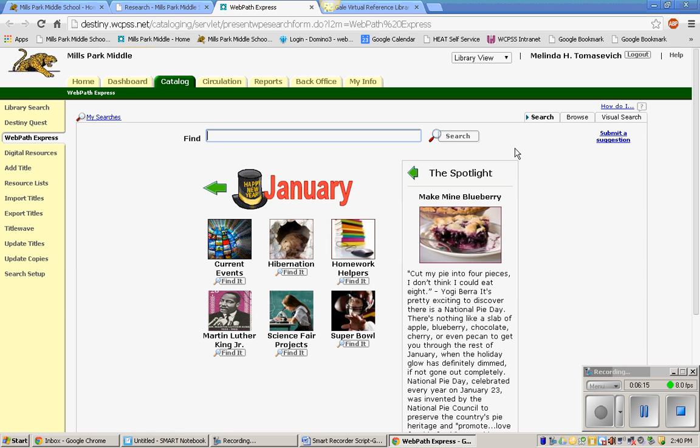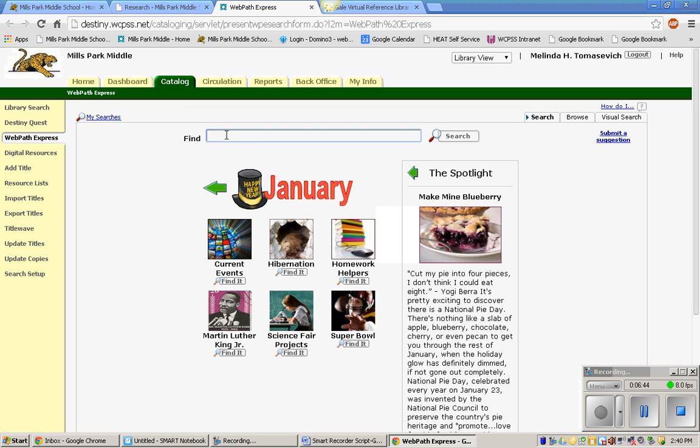This page might look a little bit familiar to you because Webpath Express is actually part of the library software. It's the same software you use to look up a title of a book in the Media Center. If you click on Catalog, it takes you to that page. This was bundled in with the library software. Webpath Express is always a link on the left here. When teachers ask me to find specific websites for students to use for projects, Webpath Express is always the first place I go to use.